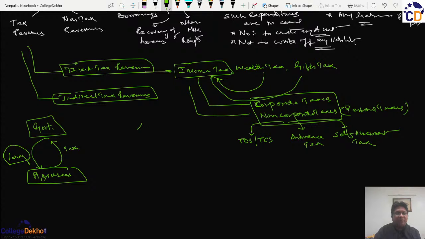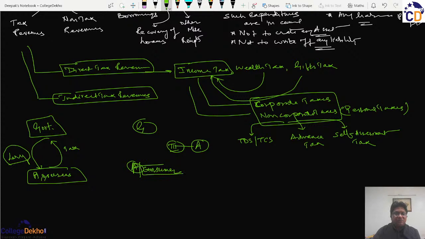But sometimes what happens is that when the government levies the tax on the assessee, then there is a third party who acts as a collector for the government. So instead, government changes the collection mechanism in the way that though the liability to pay tax arises on A, it has to be paid to the government by this third person, and therefore this third person acquires the status of the assessee, and that person is another member of the public, commonly known as the consumer.